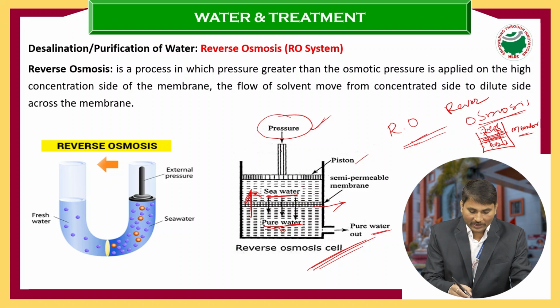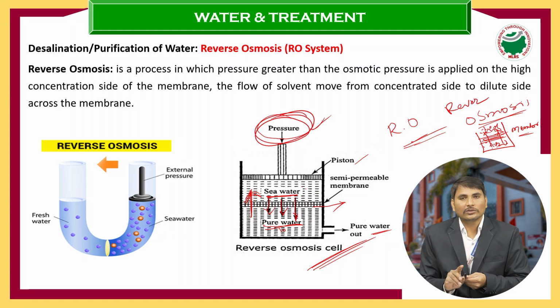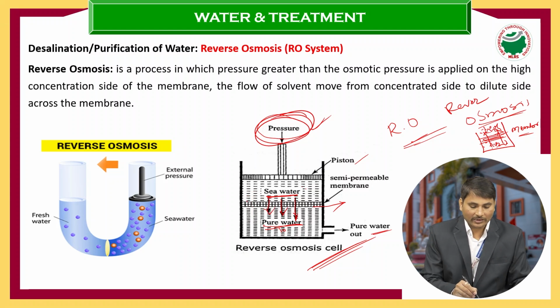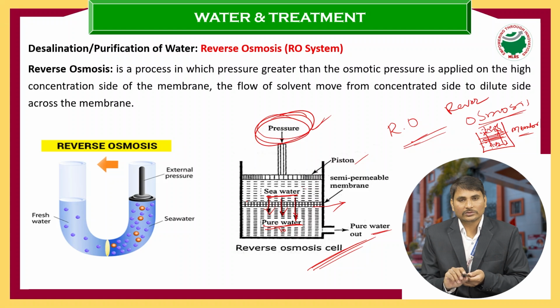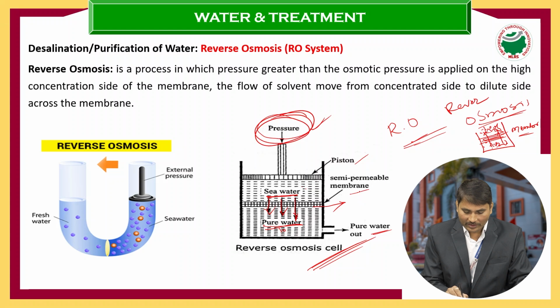But what will happen? We are applying some pressure here. So these ions are moving from the high concentration to low concentration. It means we are doing the reverse of osmosis. Because of that reason, we call it reverse osmosis. This membrane contains microporous holes.